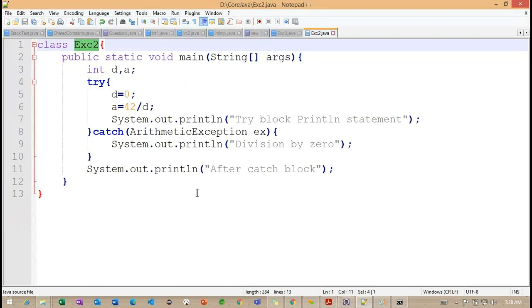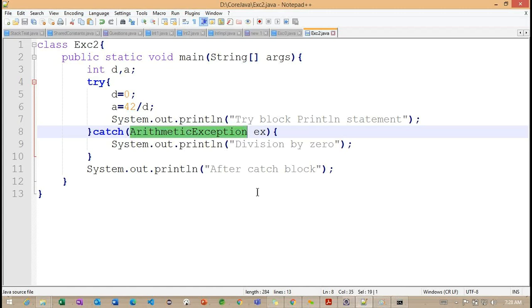Why are you using EX on line number 8? Why are we declaring EX? As we discussed, this object is going to be created by our Java exception handler, so we need it if we want to perform any additional operation. This is the object reference, EX. It will have the information like the stack trace and everything inside it.